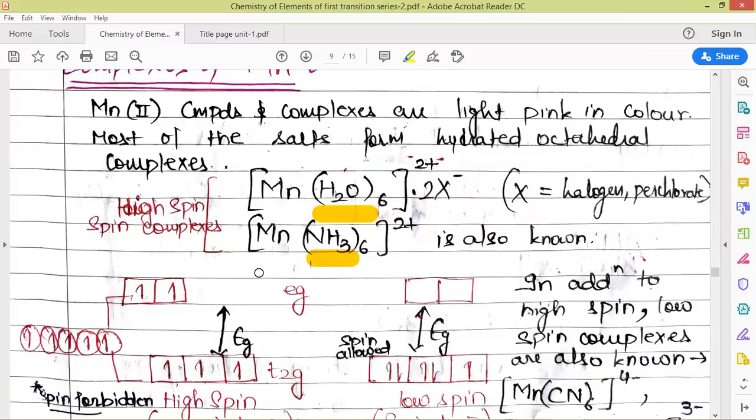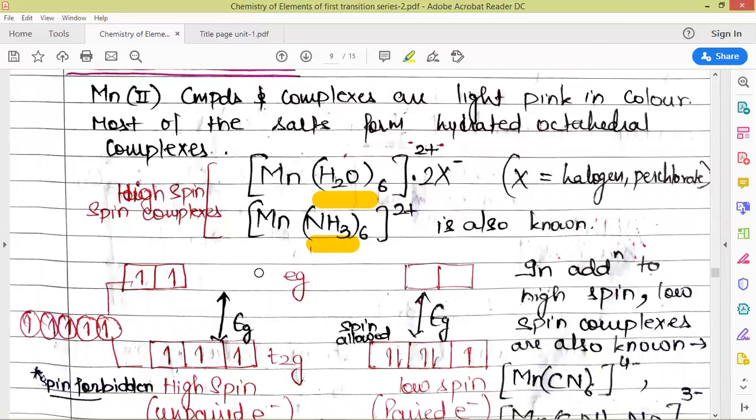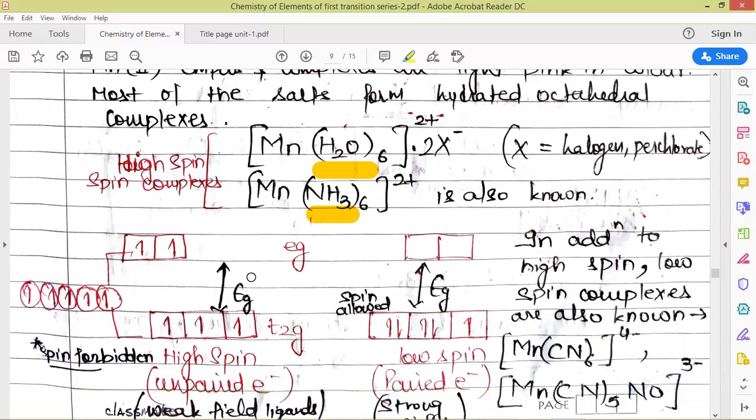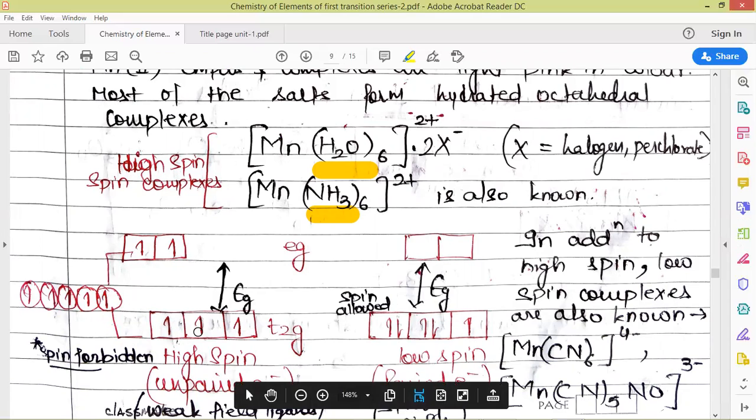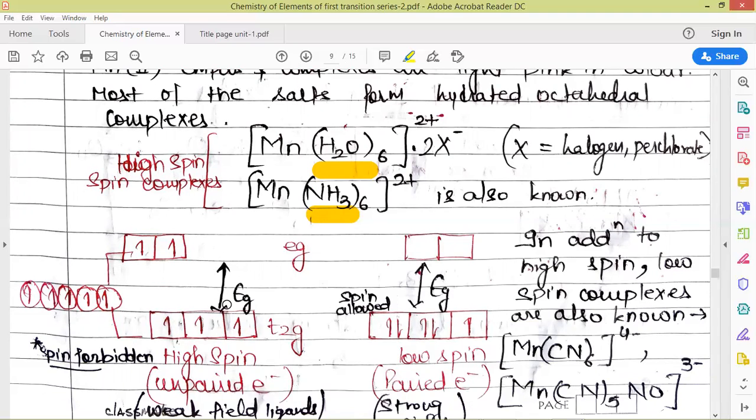The reason behind this is that when ligands approach any metal, here we are not specifying manganese, there are two types of ligands actually. One are strong field ligands and others are weak field ligands. For strong field ligands, the energy gap which is created between the two energy levels created for d orbitals, that is T2G level and EG level, is higher than the pairing energy, and in case of weak field ligands, this energy gap is less.